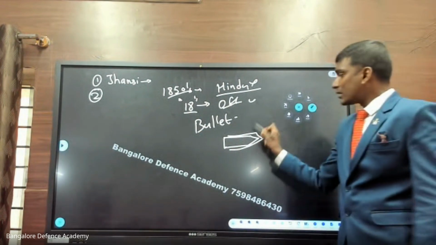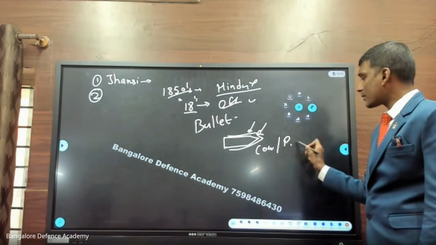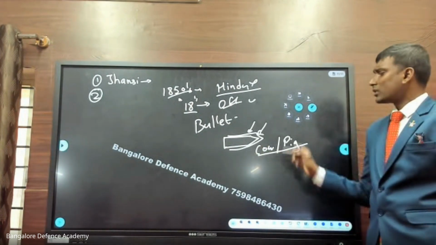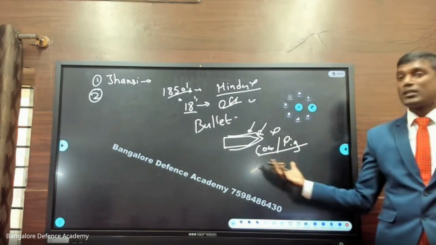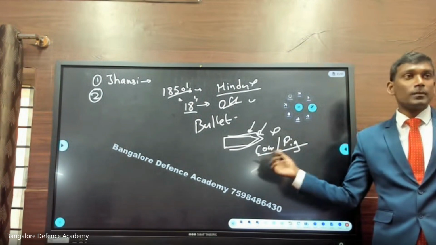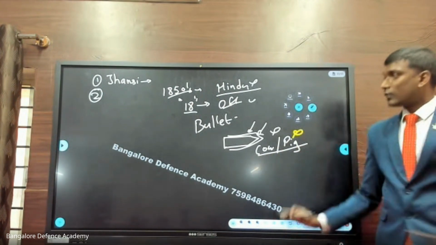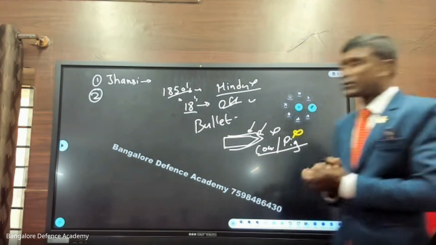The problem here is that this cover was made of cow and pig fat. Some of the soldiers said, no, I'm not ready for this. I consider the cow a holy animal. Hindus were not ready, and Muslims were not ready because of this animal fat. So there was confusion. Soldiers were not happy with this. They were ready to leave the forces.